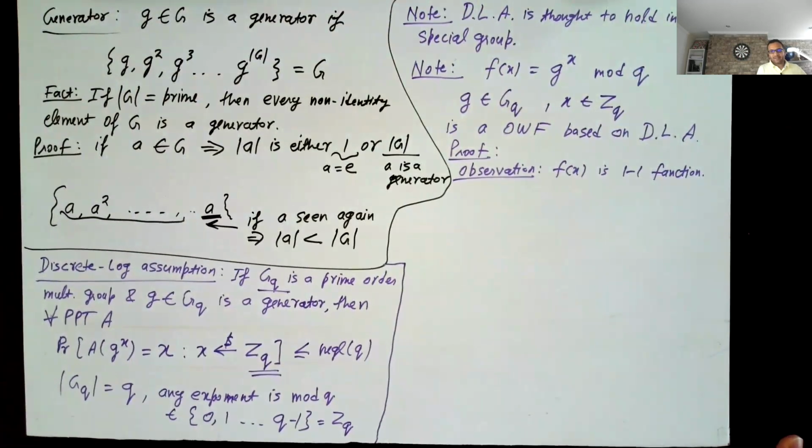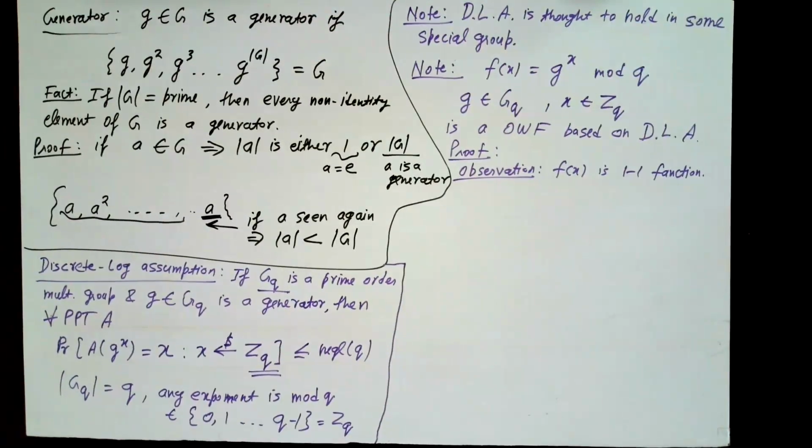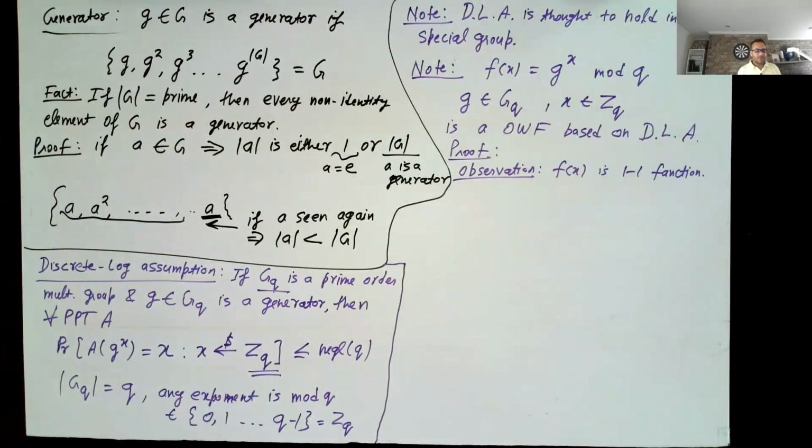And this follows from the fact that little g is a generator of the group. But what is the precise argument here? If it was not one-to-one, then there will be some k such that g to the power k equals g itself, and then that k will divide the order of the group. But we know that can't happen because the order of the group is prime. Okay, yeah, that's a good point.